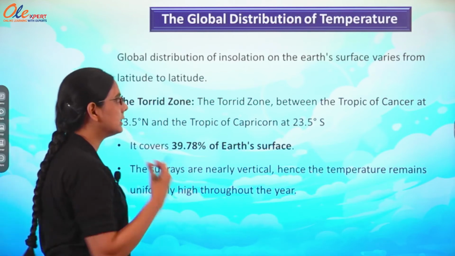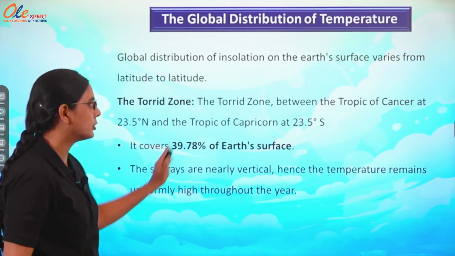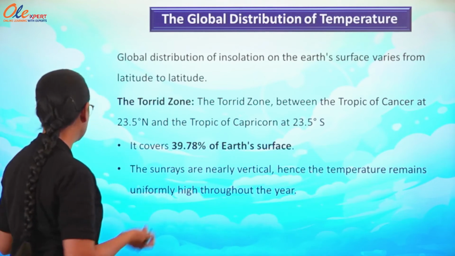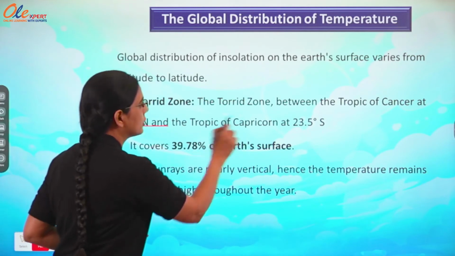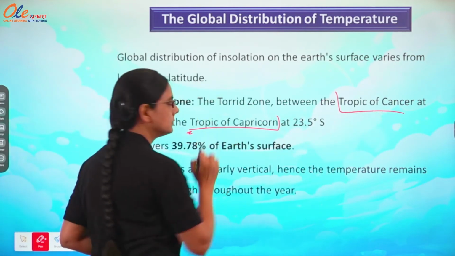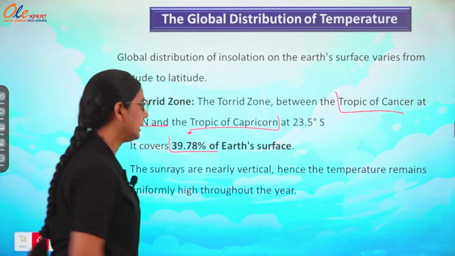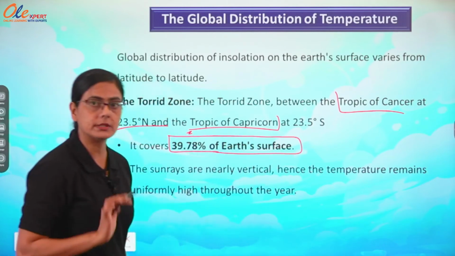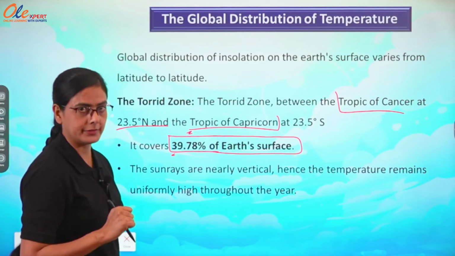Now torrid zone, between the Tropic of Cancer at 23.5 degree north and the Tropic of Capricorn. Are you getting? From these 2 points. You have seen here just now, Tropic of Cancer to Tropic of Capricorn. Okay. It covers 39.78% of the Earth's surface, means this zone, torrid zone, is covering 39.78% of the total Earth's surface.